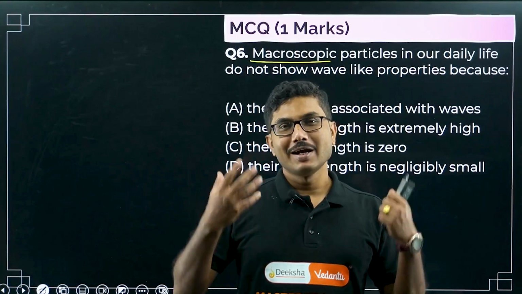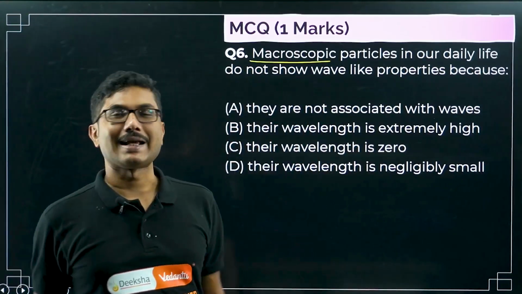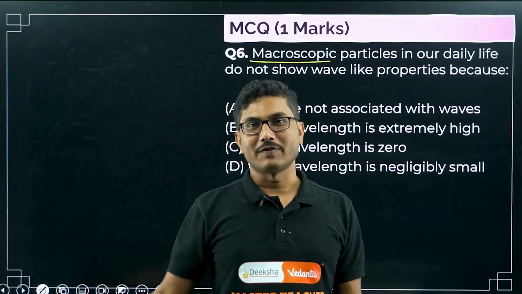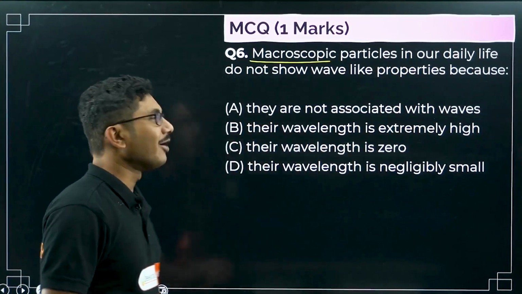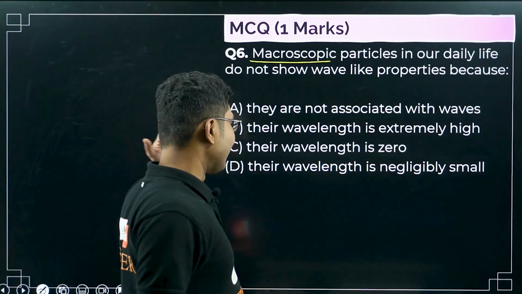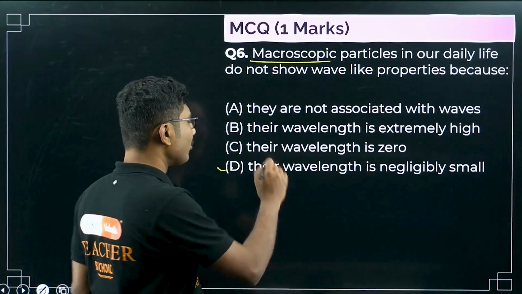So if wave nature were true for everyone, then I could become a wave and travel anywhere at the speed of light. But that is not happening. Why is that not happening? Because the wavelength for us is negligibly small, it's almost zero.